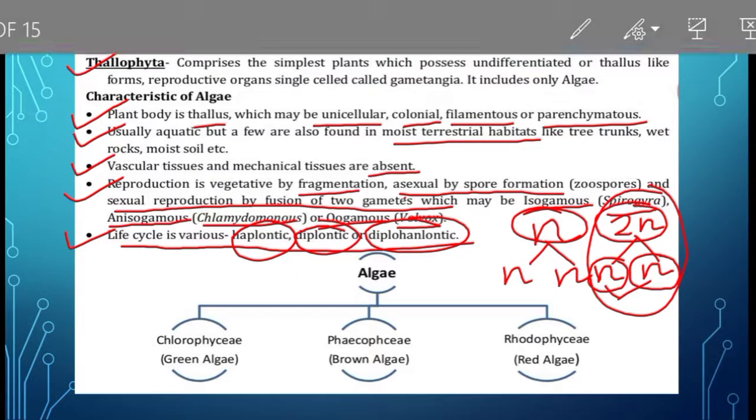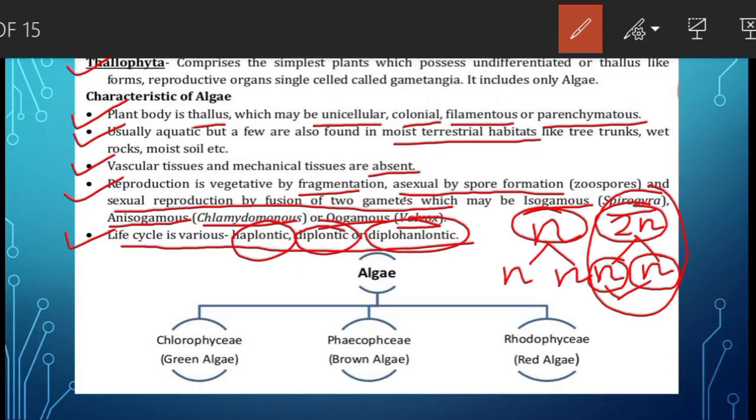Now further, algae is classified into different classes. That is chlorophyceae, phaeophyceae and rhodophyceae. These are the three classes of algae.